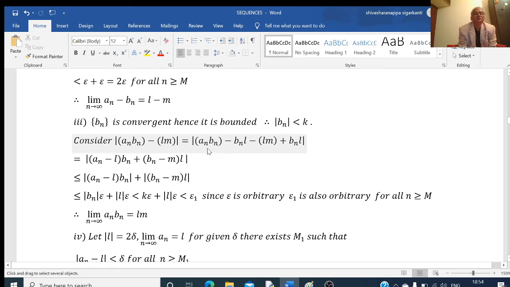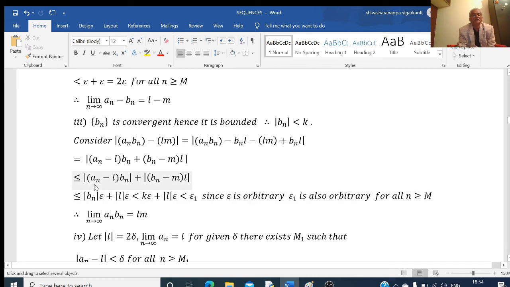Now, from these two terms, bn is a common factor. So taking bn common, I will write an minus l. Plus, in these two terms, l is a common factor, then we get bn minus m. This mod is less than or equal to mod of this term plus mod of this term. So less than or equal to mod of an minus l into bn plus mod of bn minus m into l.